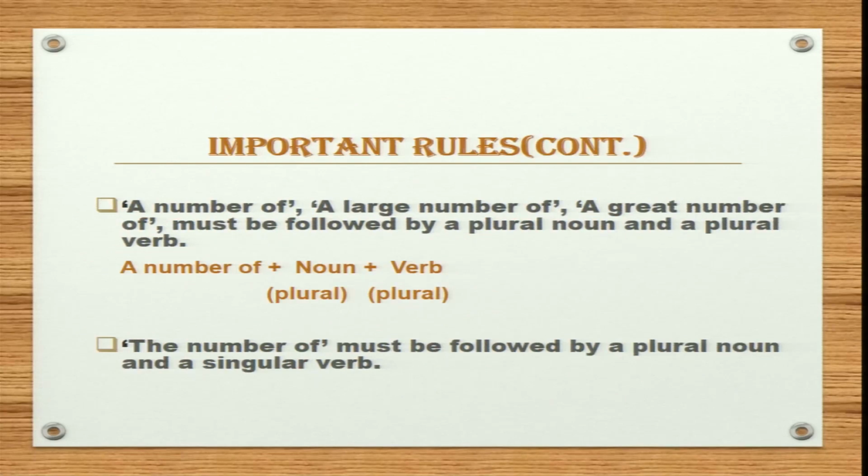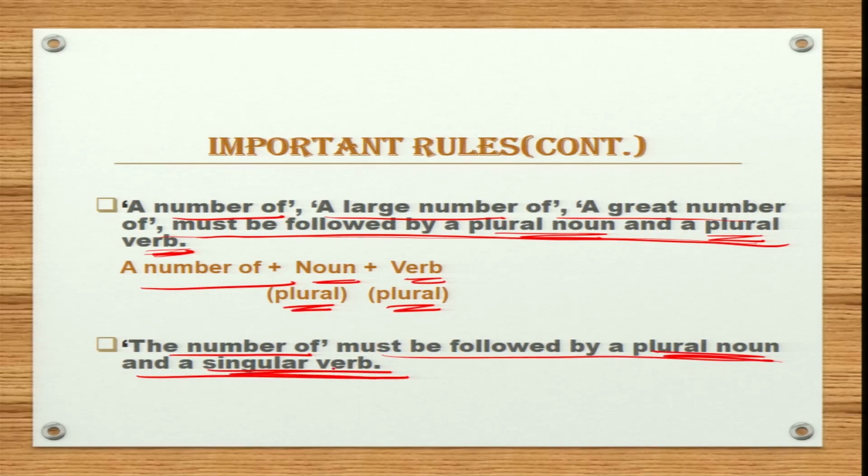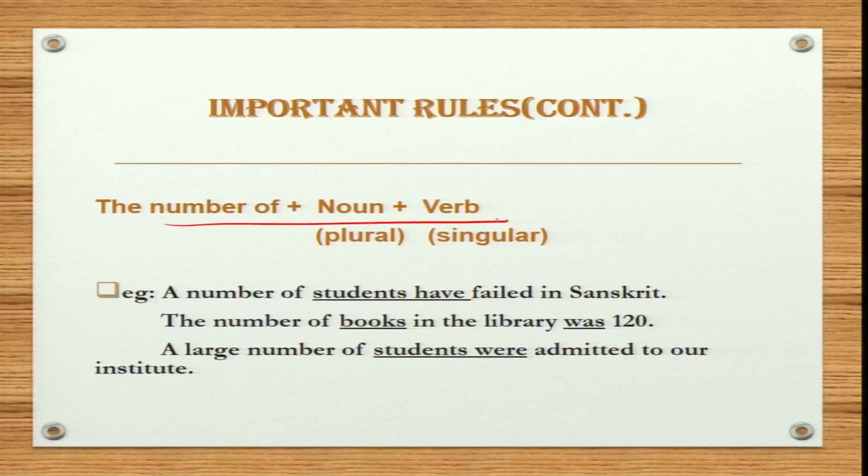Now, the next rule: a large number of, a great number of must be followed by a plural noun and a plural verb. A number of is always followed by a plural noun and a plural verb. The number of must be followed by a plural noun and a singular verb. So, it is a very important rule. Please keep this in mind. It is frequently asked in exams.